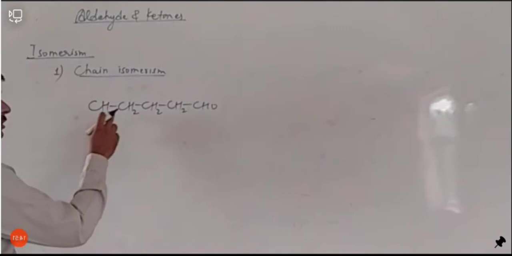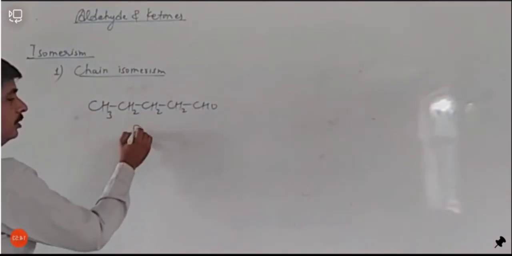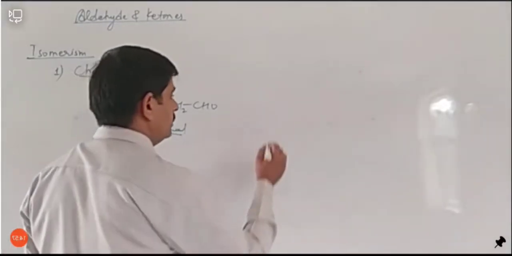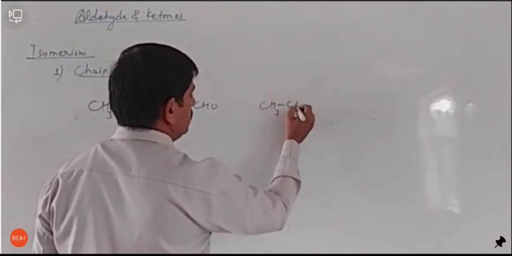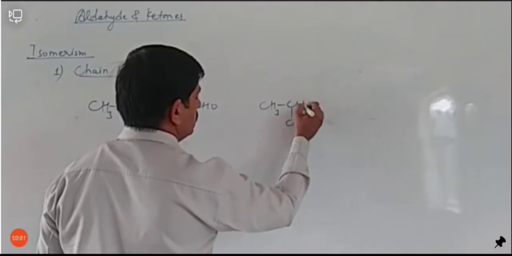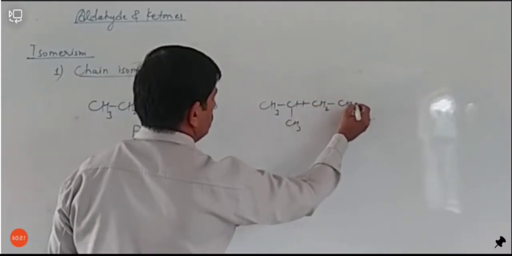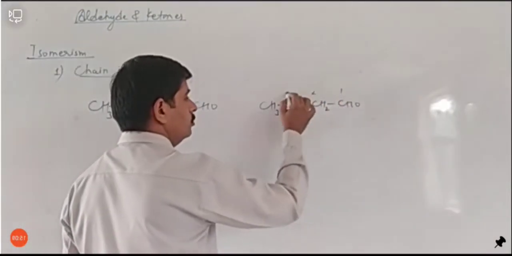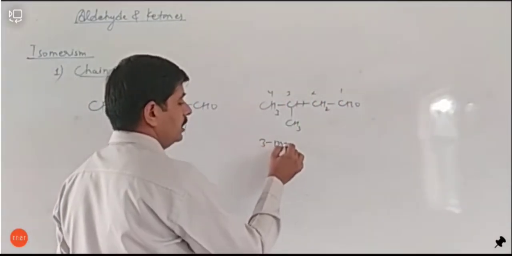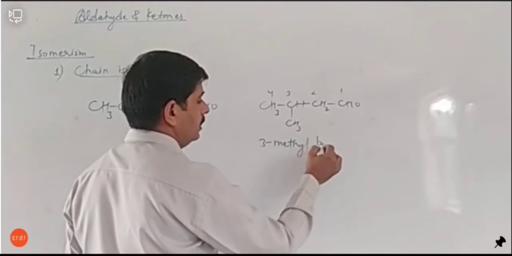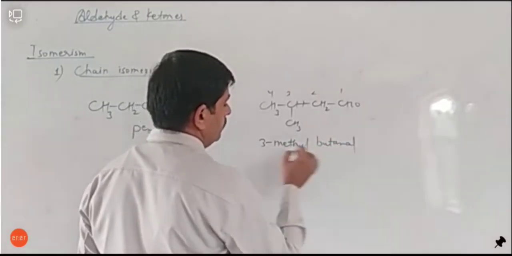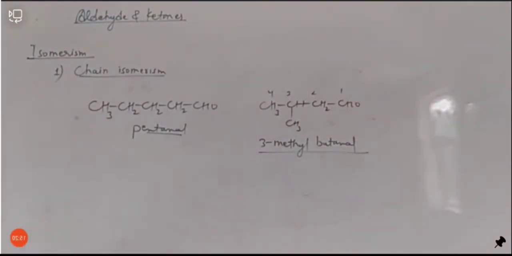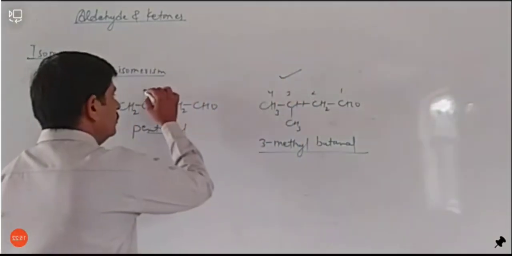This is called pentanal. But it can also be written as CH3, CH, CH3, CH2 and CHO, where we can see 1, 2, 3, 4, so it is 3 methyl butanal. These two compounds are isomers of each other.